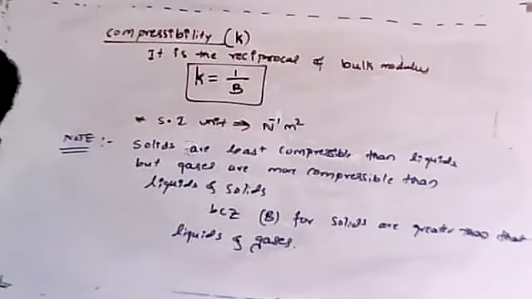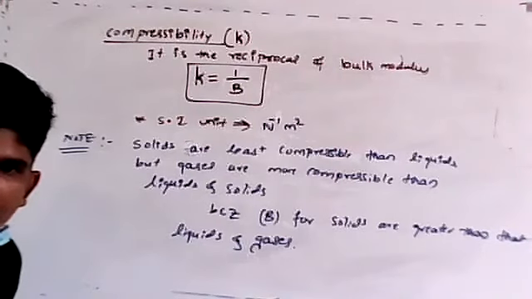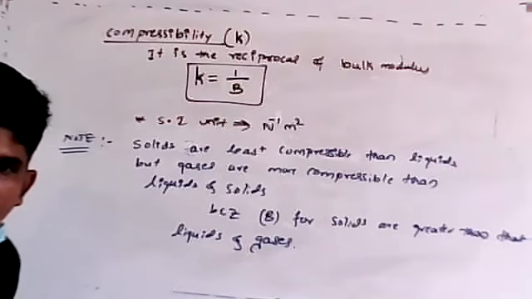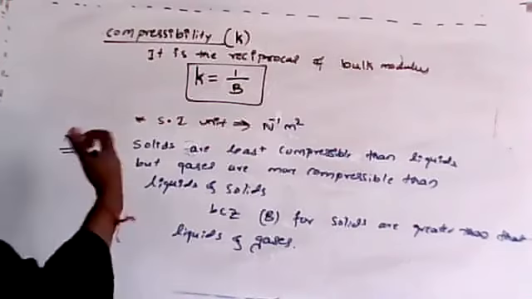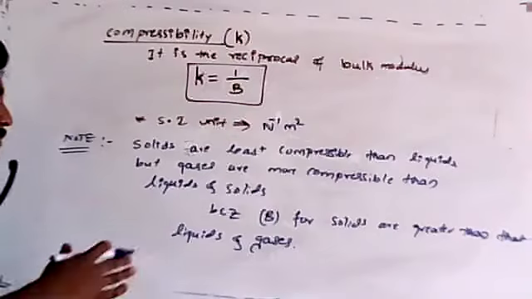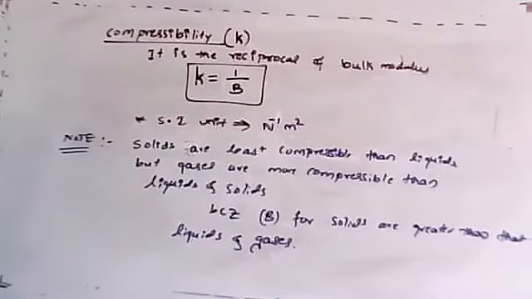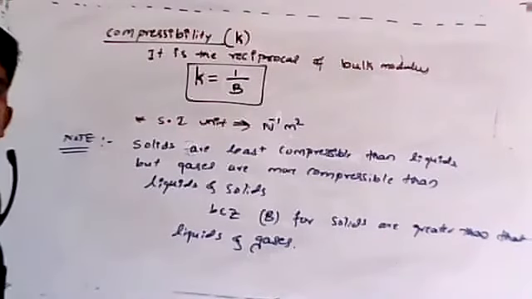Remember, some values are given in your book. Just go through those values, then you can conclude yourself why it is greater, why it is least, why it is less. For compressibility, different values are given for solids, liquids and gases. After comparing, we can conclude this way. I'm not going to write all those values. It is given in your NCERT textbook, so just go through that.